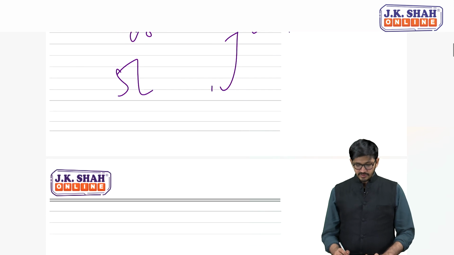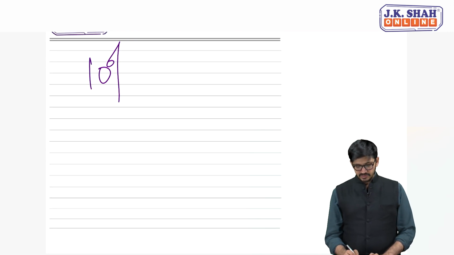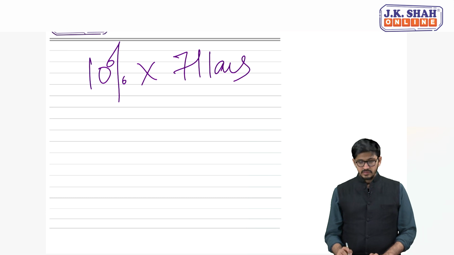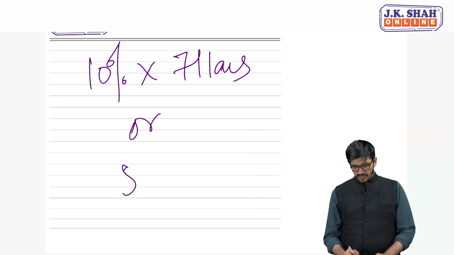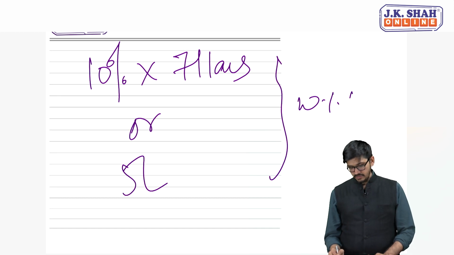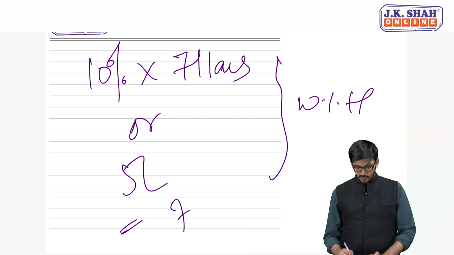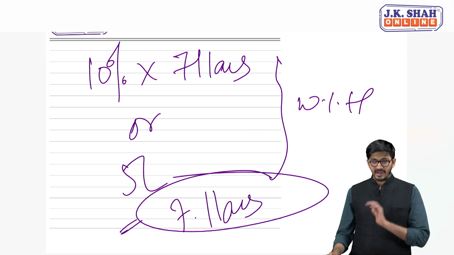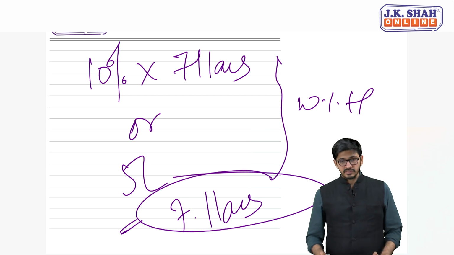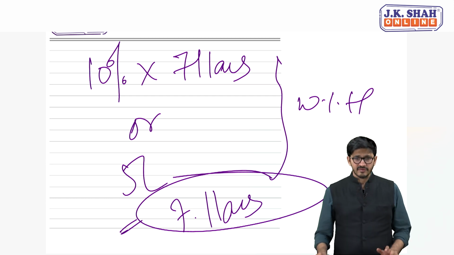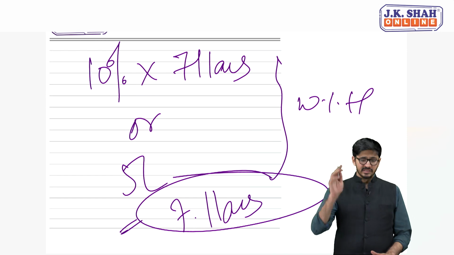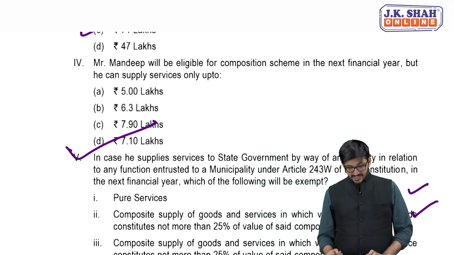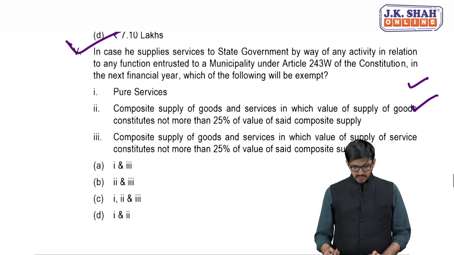So 10% of the preceding financial year, my dear friends, happens to be 71 lakhs, because that's what the data is actually reflecting, or 5 lakh, whichever is higher. So that makes it 7.1 lakhs. Let's see. So up till this amount, he can actually give services in the next financial year when he opts for composition scheme. Yeah, we have that option. That's D.